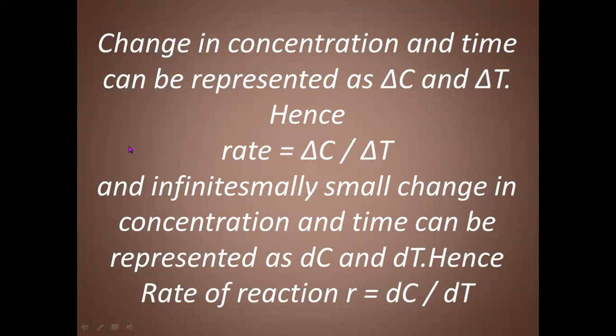Therefore, the rate of reaction can be written as change in concentration by time interval, or R is equal to delta C by delta T.